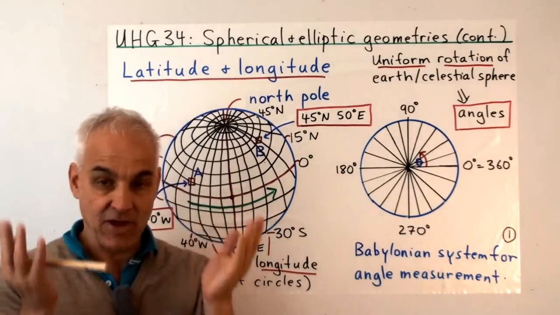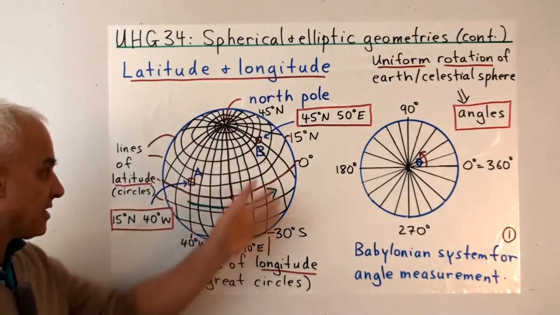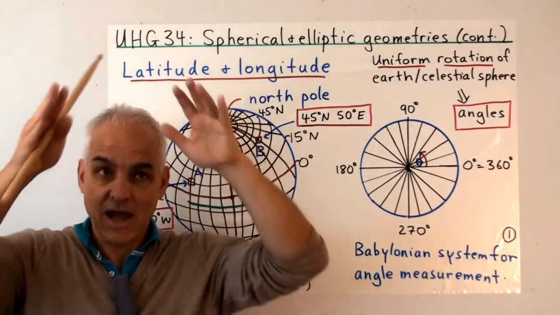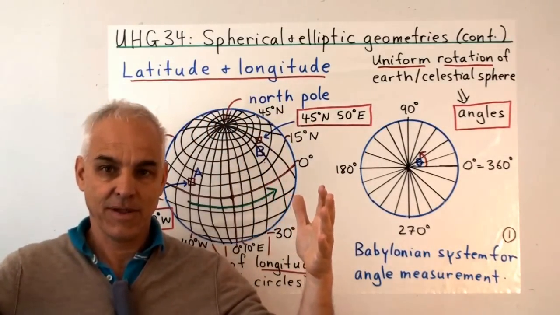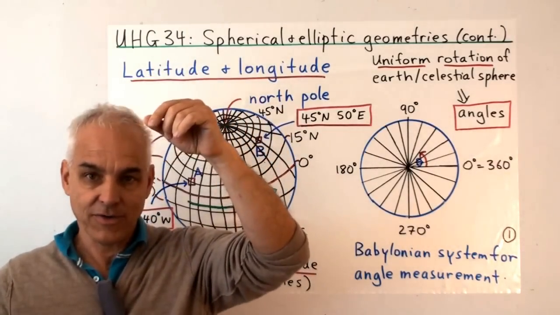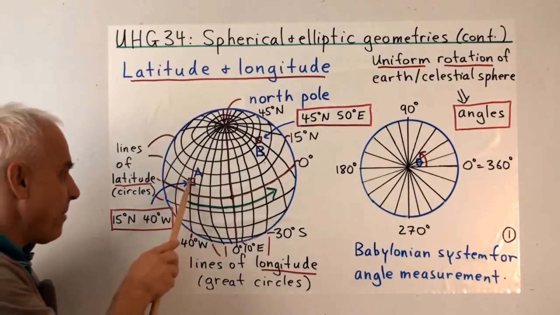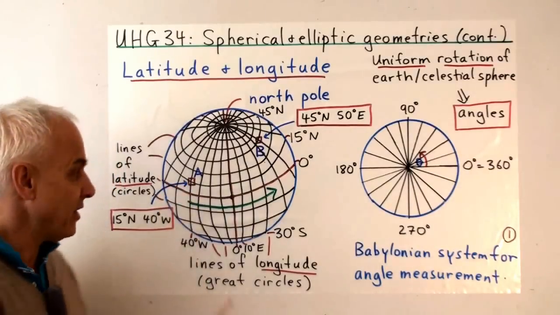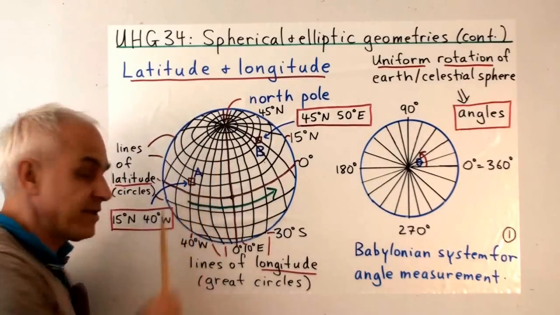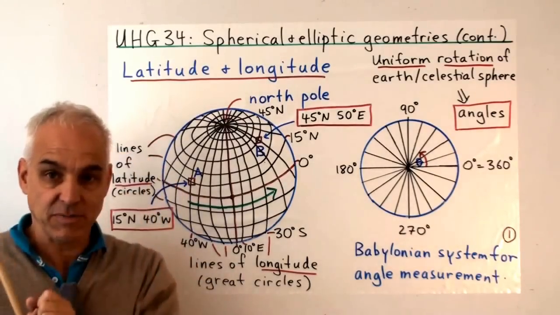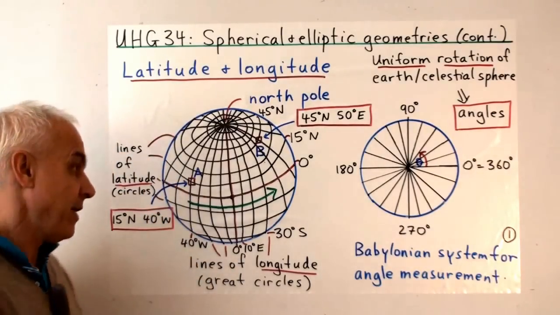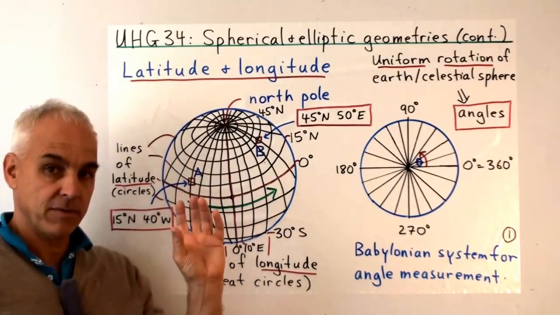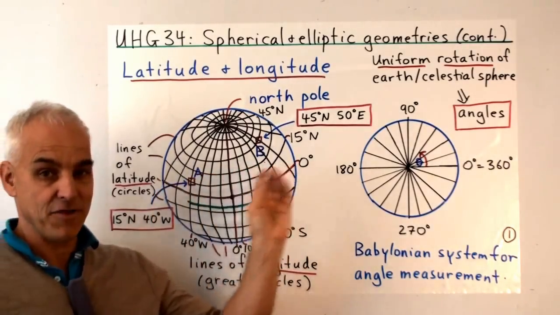The ancients had this idea in mind that this represented the sky around us. The sky above us is a sphere, and on it are stars. To them, these points A and B would have been stars, and they would be able to draw constellations, different stars and their various positions. They could also record the motion of the planets on this sphere, indeed also the motion of the sun on the sphere as well.